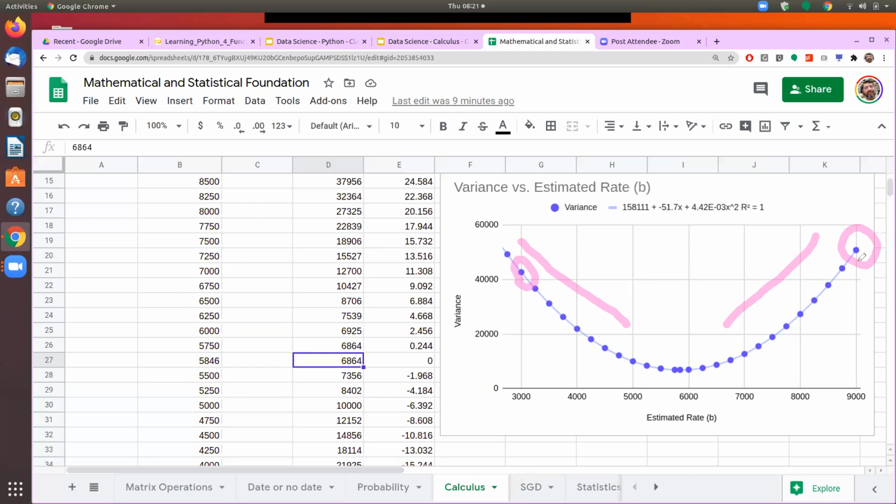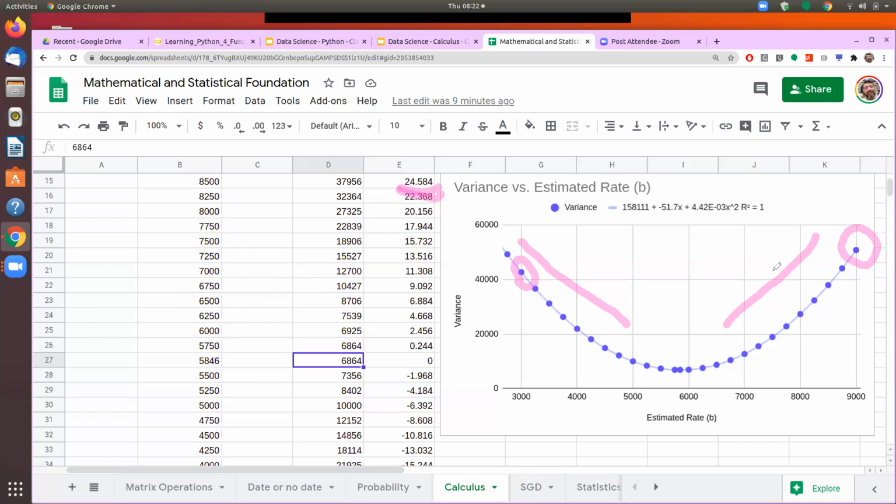So let's say at 8500, our slope is coming to 24, which is a positive number. How to compute the slope, we'll come to that later. But at this point of time, just remember that in any kind of U curve, you have the slope as zero at the minimum, and it will be positive if we are on the right side of the curve, and it will be negative if we are on the left side of the curve.